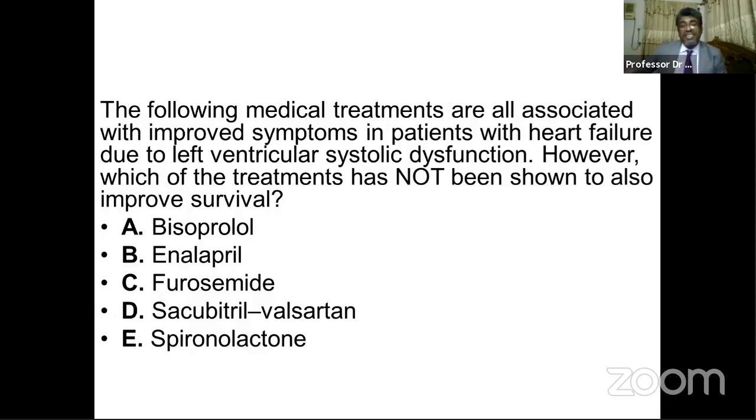But furosemide is a very important drug to control the symptoms in a patient with heart failure. But furosemide has no survival benefit, though it is a very effective drug to reduce shortness of breath or the symptoms due to heart failure. But this drug doesn't have any long-term survival benefit.